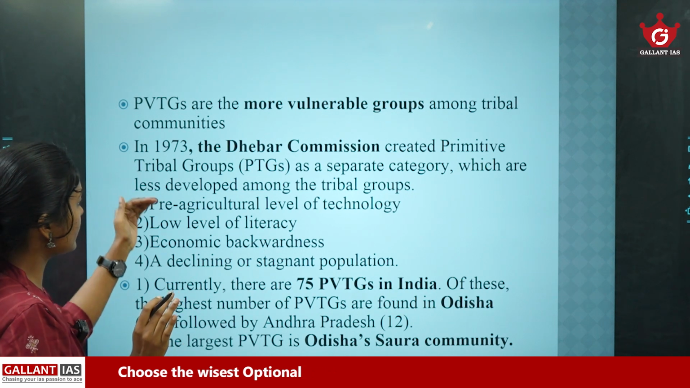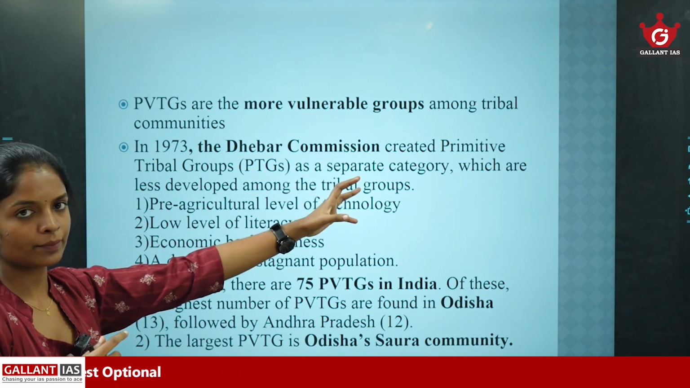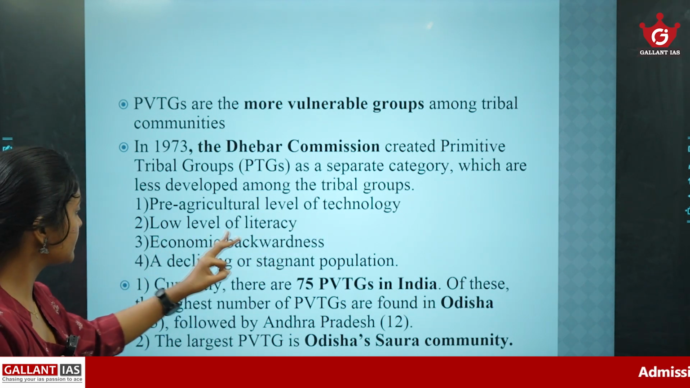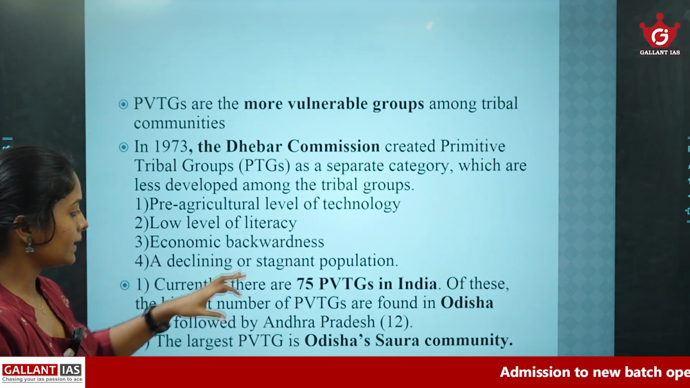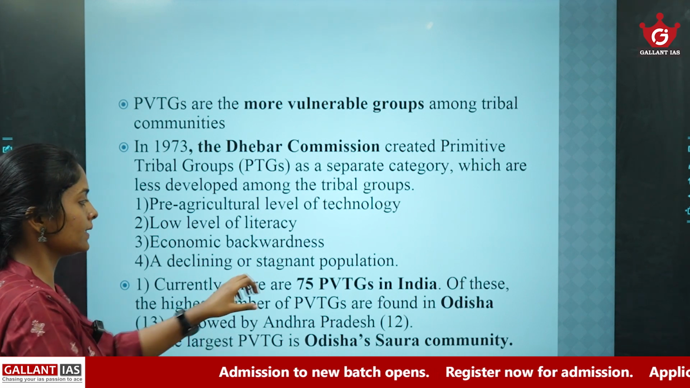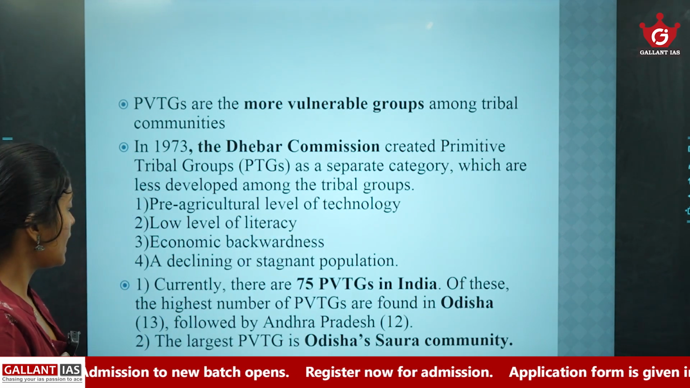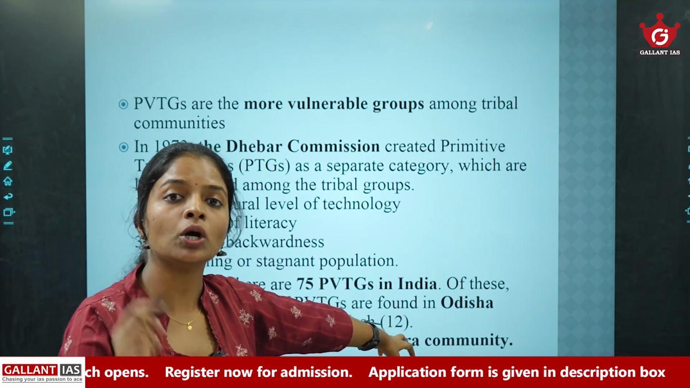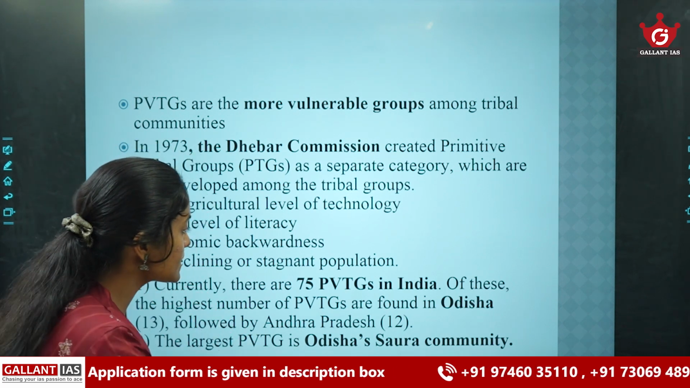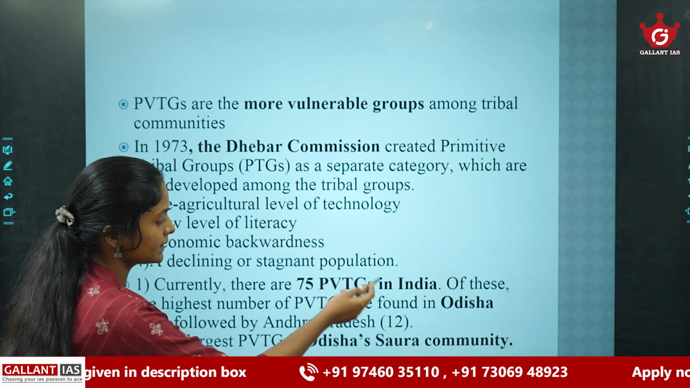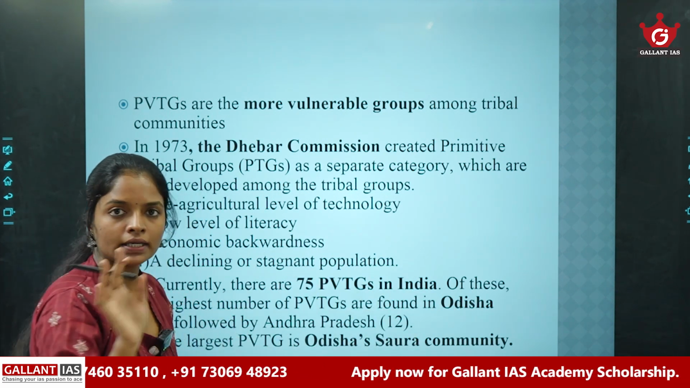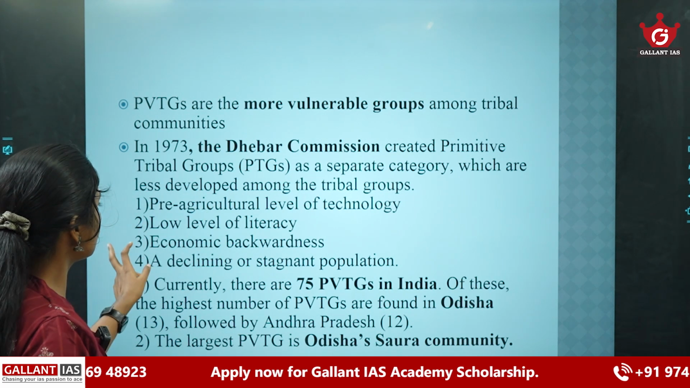There are some criteria to identify these PVTGs, like a pre-agricultural level of technology, a low level of literacy, economic backwardness, and a declining or stagnant population. And there are some facts regarding these PVTGs: currently there are 75 PVTGs in India, and of these, the highest number of PVTGs are found in Odisha, followed by Andhra Pradesh. Then the largest PVTG is Odisha's Saura community. So these are the main points regarding PVTGs.